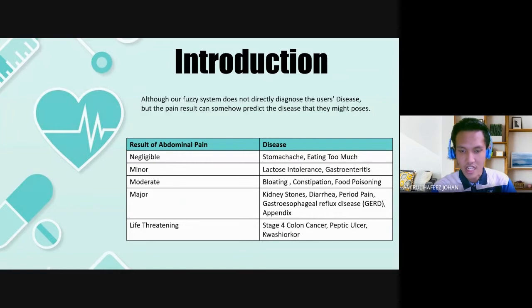These are diseases that are dangerous, but not as much as life-threatening, though still very dangerous to us. And finally, life-threatening includes stage 4 colon cancer, peptic ulcer, or kwashiorkor. This is very dangerous and harmful to us. We put this based on our research and our domain expert.